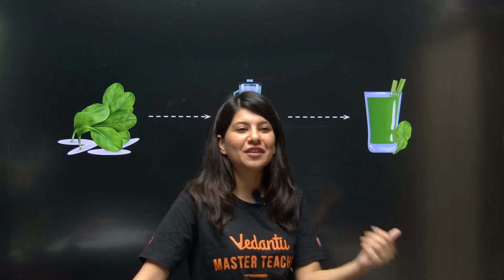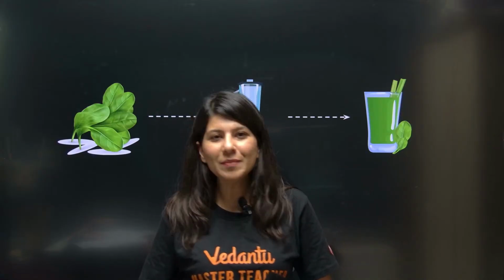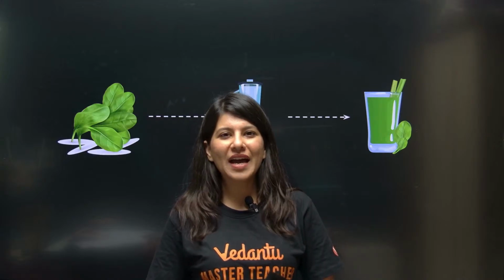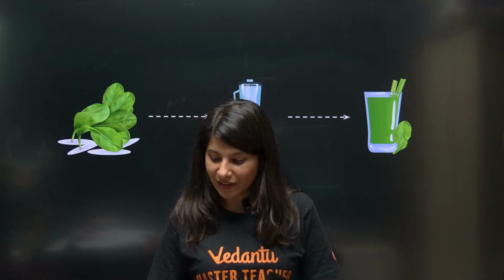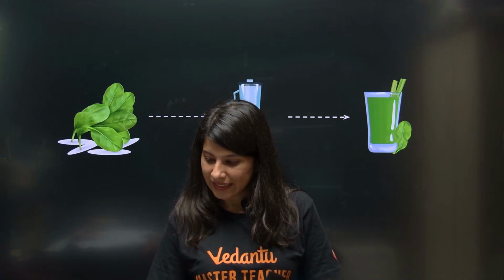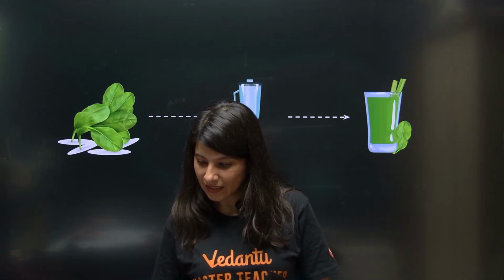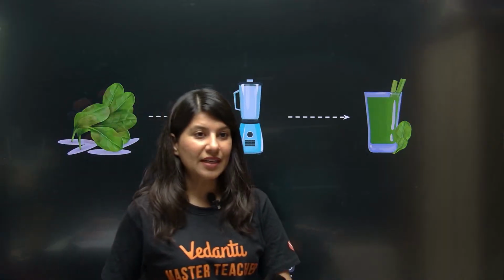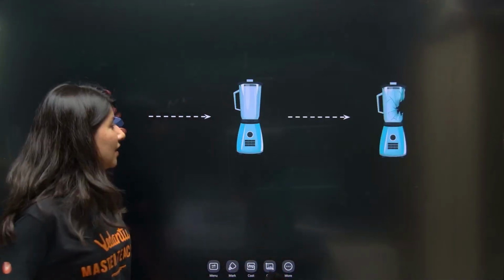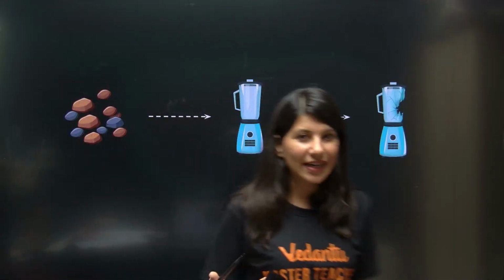What is your favorite fruit, by the way? Comment below. Here we can see that if you put strawberries, you will get strawberry juice.